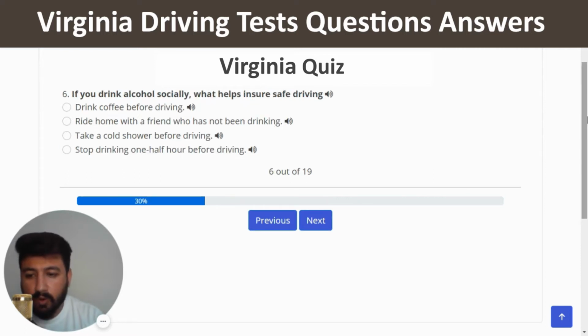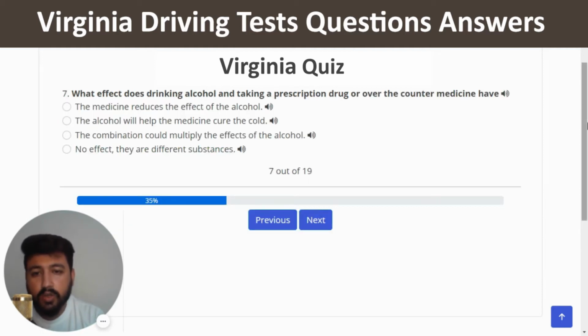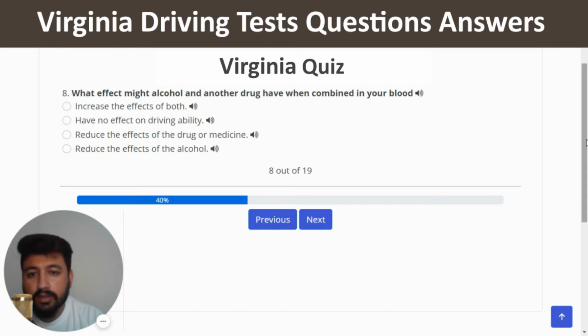The sixth question of quiz number 1 is, if you drink alcohol socially, what helps ensure safe driving? So the right answer is, ride home with a friend who has not been drinking. So I'm going to click on the second option. This should be the right one. What effect does drinking alcohol and taking a prescription drug or over-the-counter medicine have? The right answer is, the combination could multiply the effect of the alcohol. So I'm going to click on the third option. Next. What effect might alcohol and another drug have when combined in your blood? The right answer is, increase the effects of both. So I'm going to click on the first option.